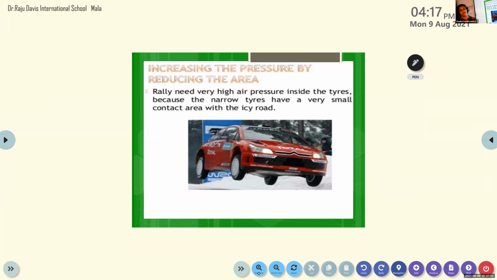Another example, why I'm taking this: boys are so much fans of racing cars and racing bikes, correct? I have given you examples of some adventurous sports where we use high pressure, less area. But in our daily life, we use a lot of examples. Even when I am standing on the floor, I am exerting high pressure on the floor, on my toes, on my feet. I am about 74 kg, but still I am standing on my small feet. Even you are sitting on the chair.